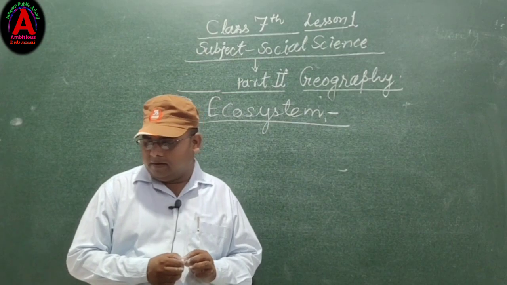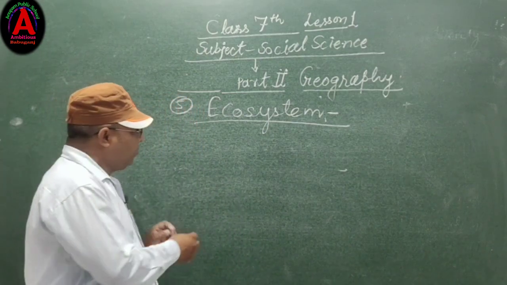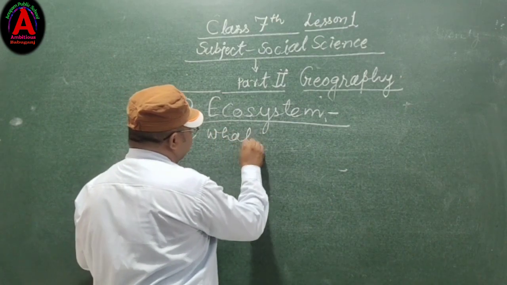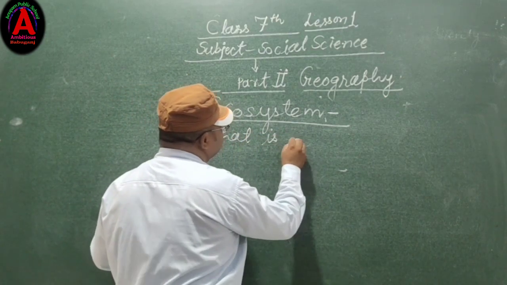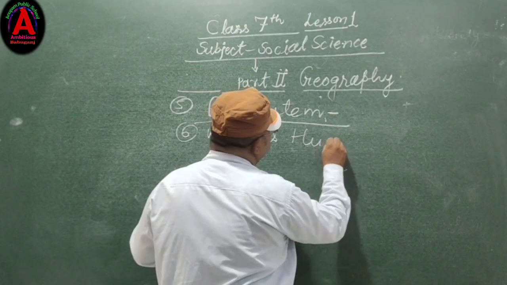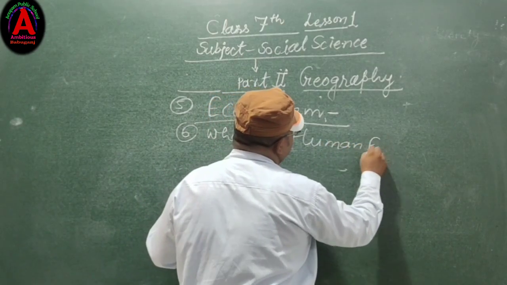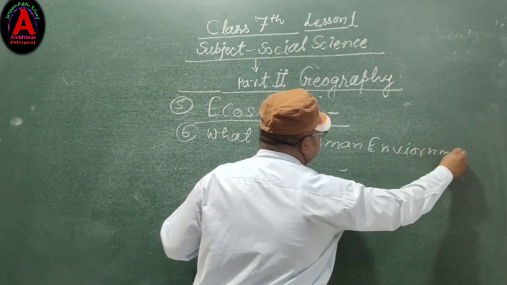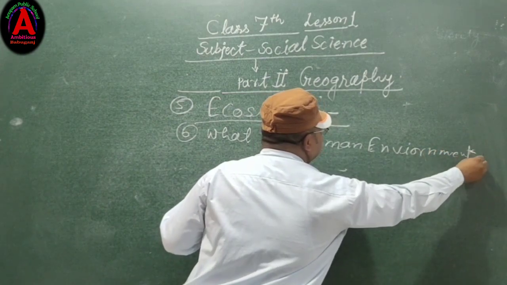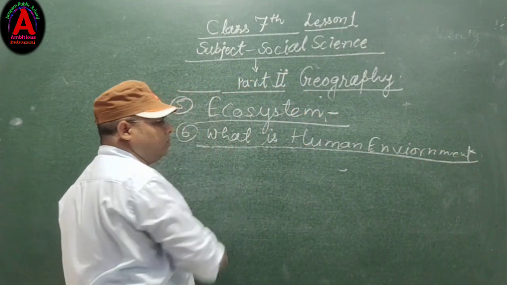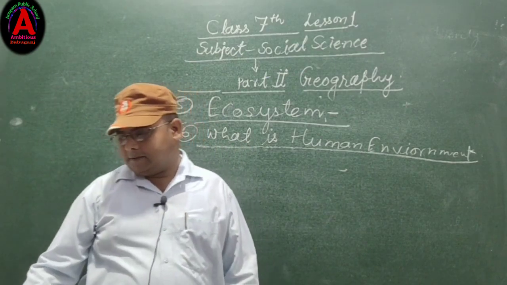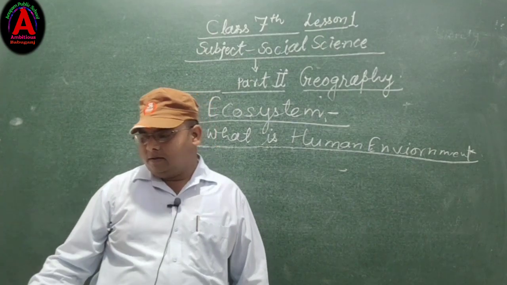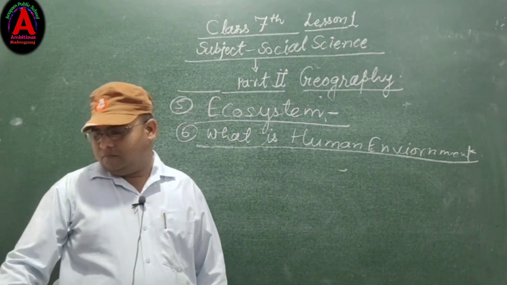What is the human environment? Human beings are part of the environment in which they live.